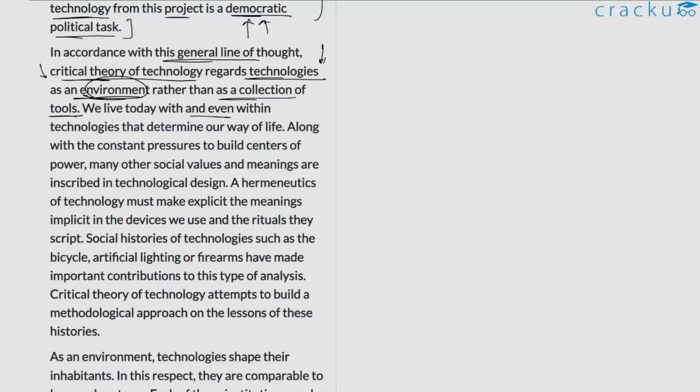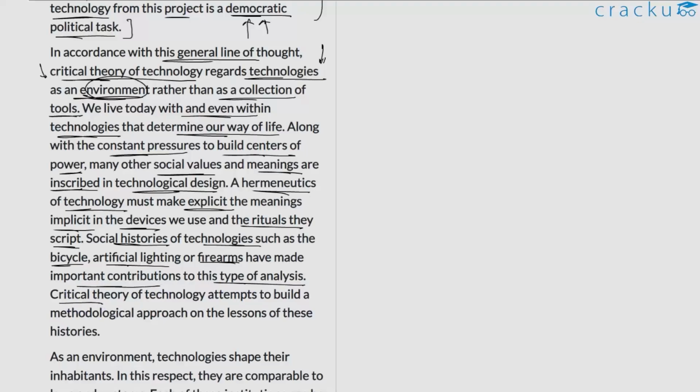We live today with and even within technologies that determine our way of life. Along with the constant pressures to build centers of power, many other social values and meanings are inscribed in technological design. A hermeneutics of technology might make explicit the meanings implicit in devices we use and the rituals they script. Social histories of technologies such as bicycle, artificial lighting, or firearms have made important contributions to this type of analysis. Critical theory of technology attempts to build a methodological approach on the lessons of these histories.